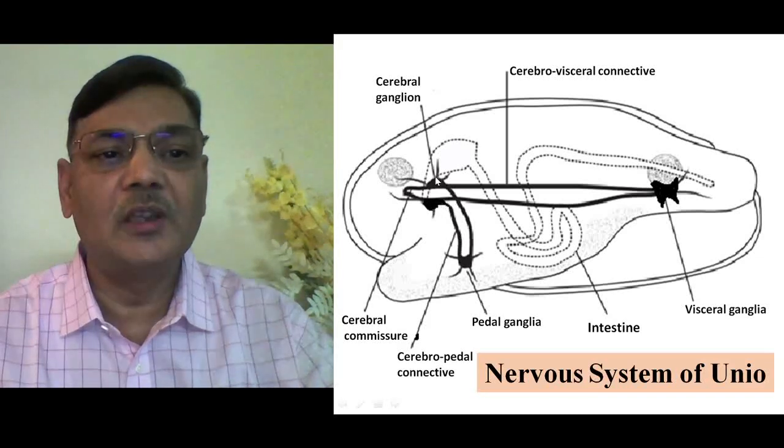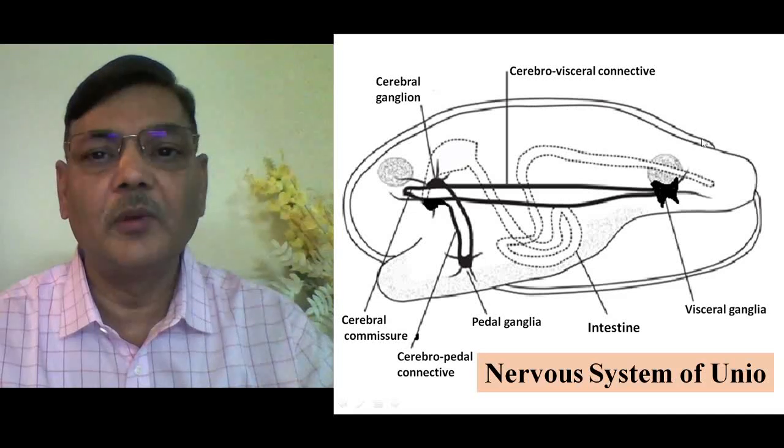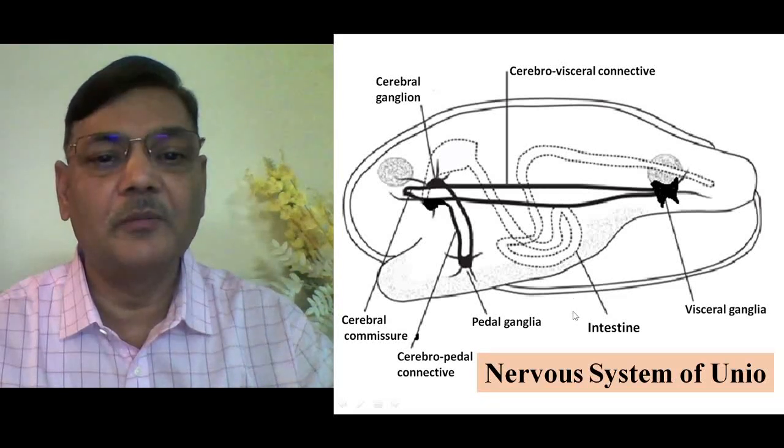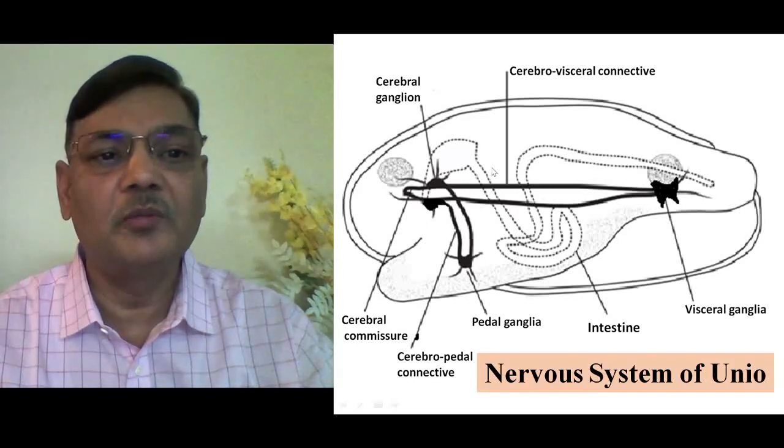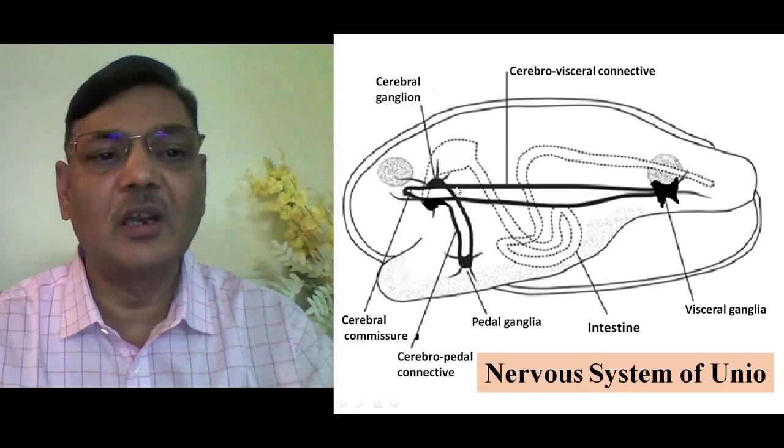Now if you see the anterior side, this one is the anterior side. This left portion is a comparatively round structure, and this is the anterior part of the animal, whereas this right side structure is the posterior part of the animal. The upper portion is the dorsal portion and this lower one is the ventral part of the animal. So we have to remove its shell, and if you remove the shell you will find the presence of the mantle. You will have to put the mantle on one side to see the internal organs.